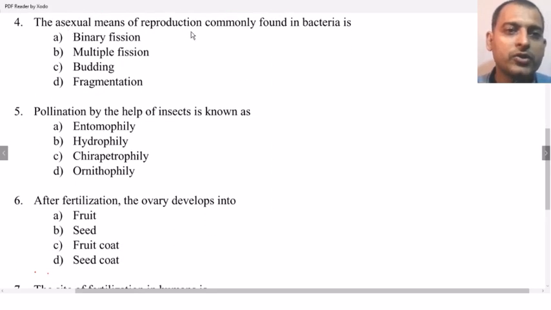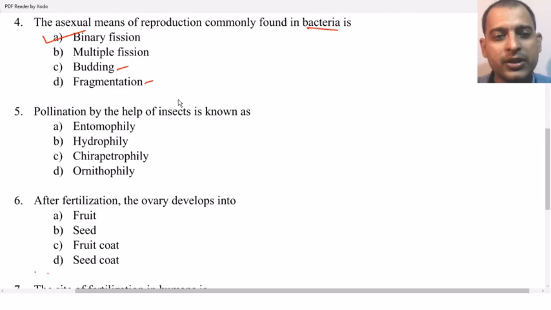The asexual means of reproduction commonly found in bacteria is binary fission, multiple fission, budding, fragmentation. It is binary fission. So in most of the bacteria, the asexual reproduction is by binary fission. In Chlamydomonas, it is by multiple fission. Budding is in yeast, fragmentation is in Spirogyra.